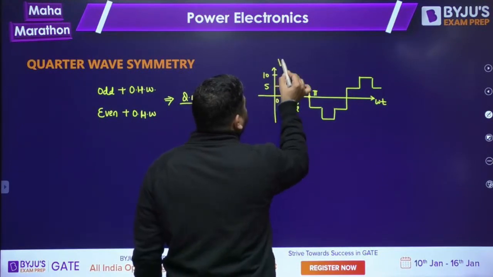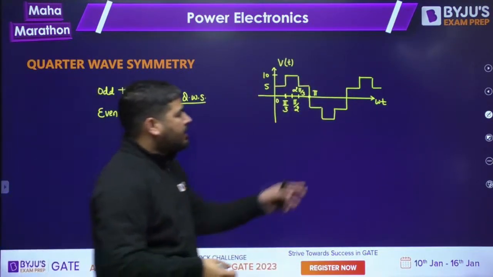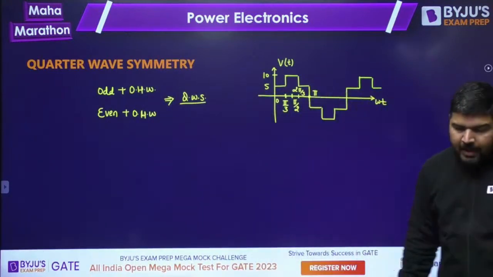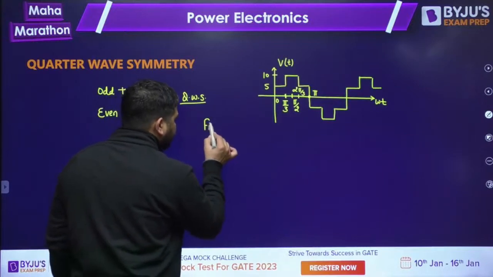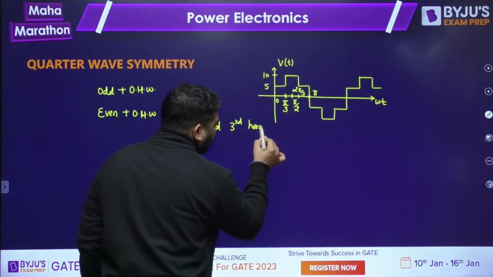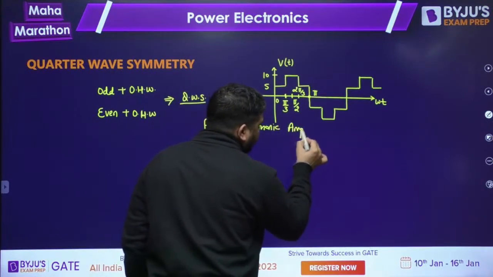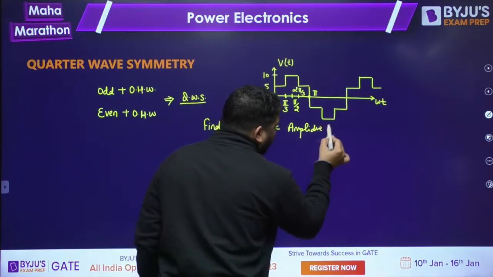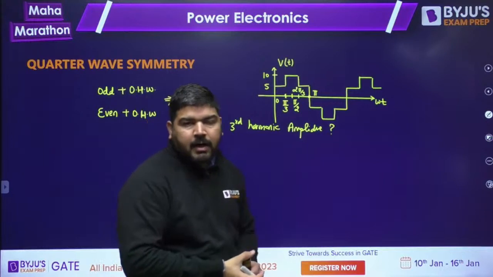Let's say we have a voltage signal like this, and this axis is omega t. What I need to do is find the third harmonic amplitude. Now, how to calculate the third harmonic amplitude? Tell me guys, how to calculate the third harmonic amplitude?